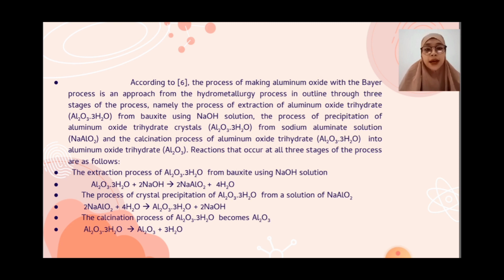The calcination process of Al2O3·3H2O becomes Al2O3: Al2O3·3H2O produces Al2O3 plus 3H2O.